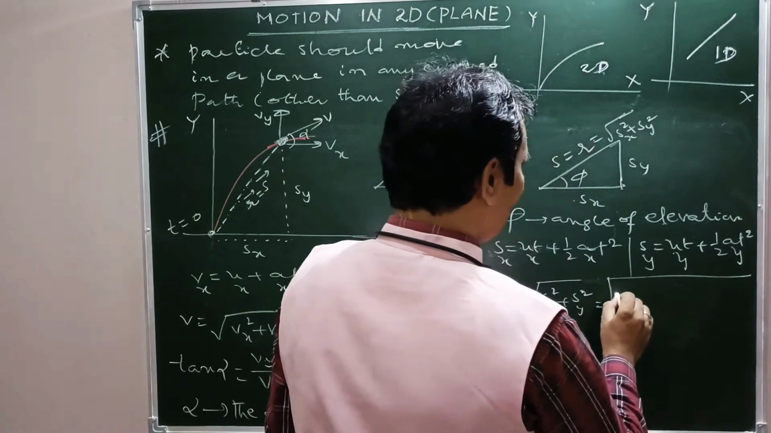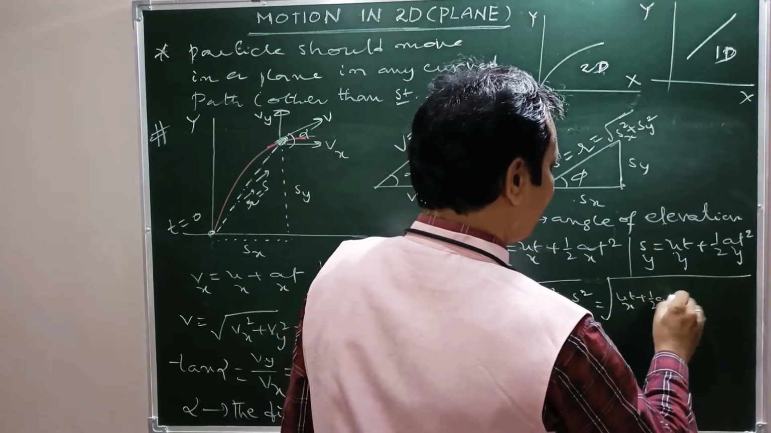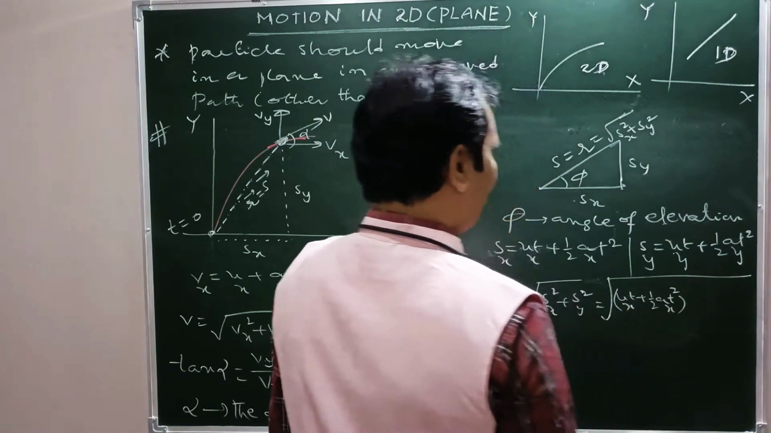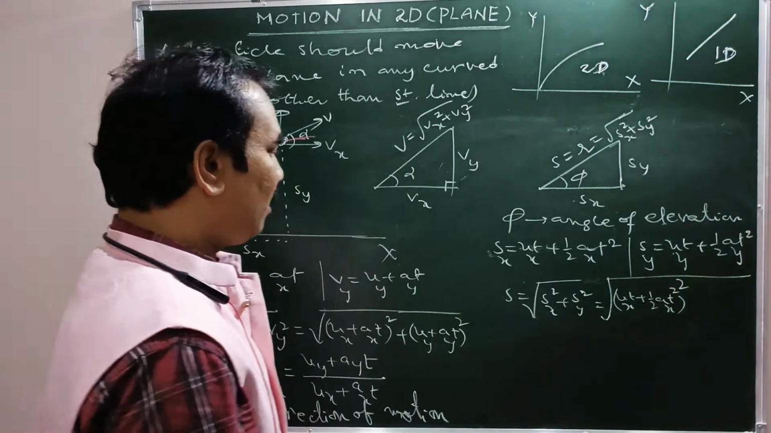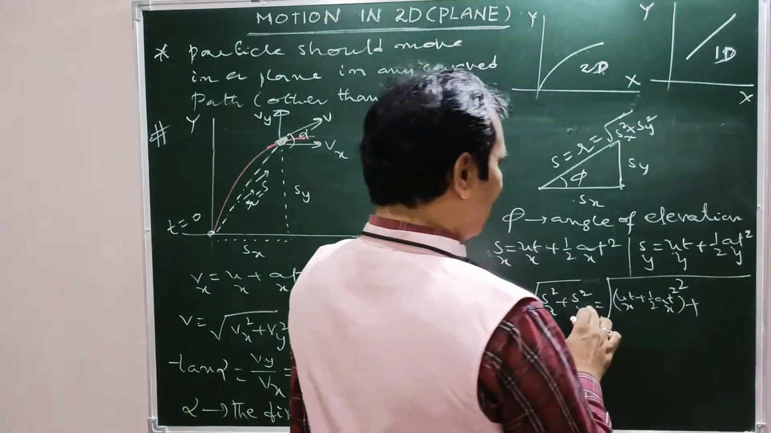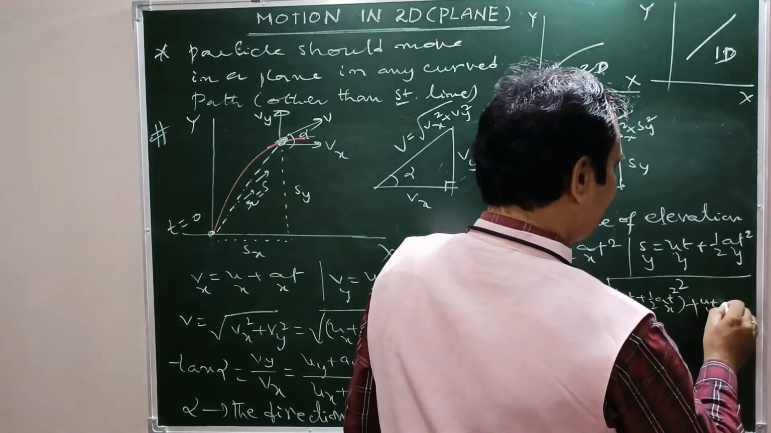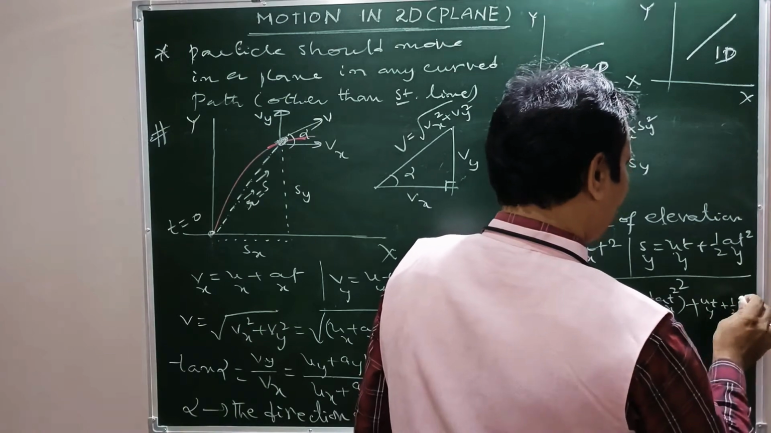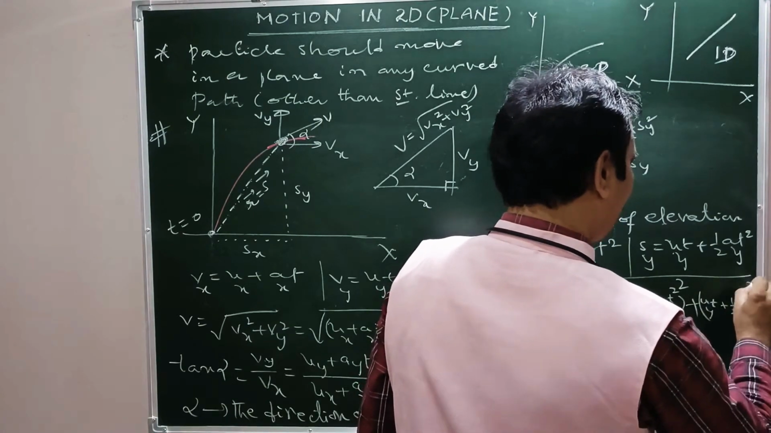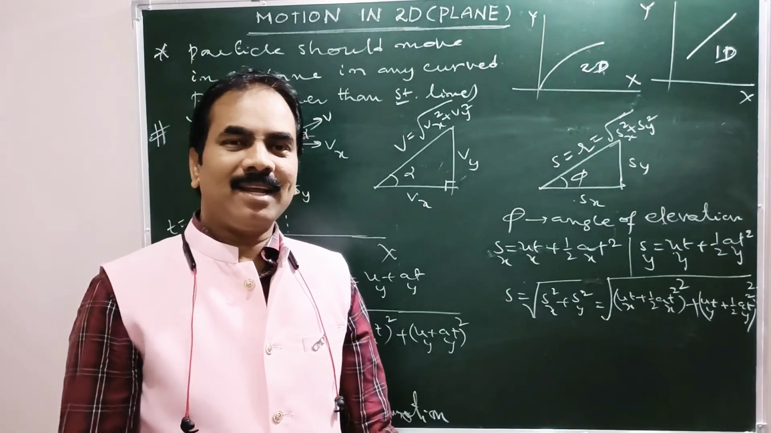This one, what is that? It is u_x t plus half a_x t squared, whole squared, plus S_y squared. S_y means this one, that is u_y t plus half a_y t squared, whole squared. So this is what net displacement.